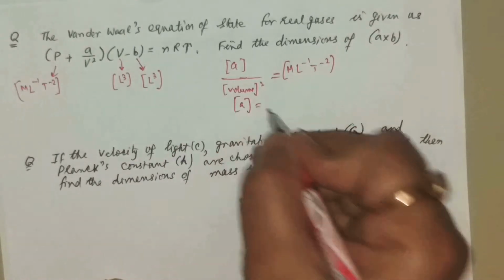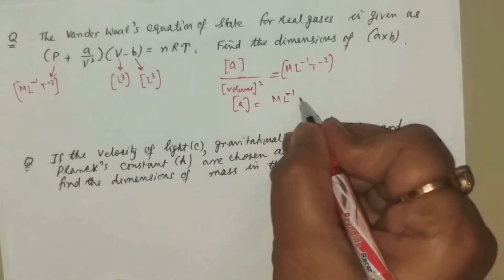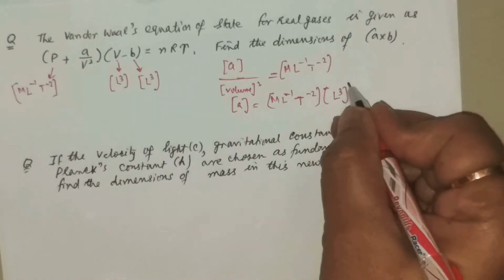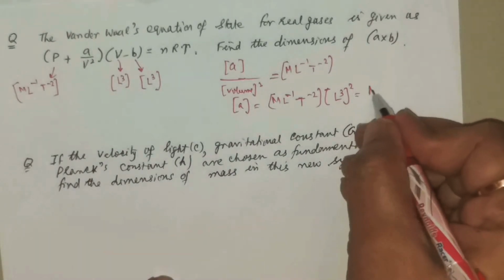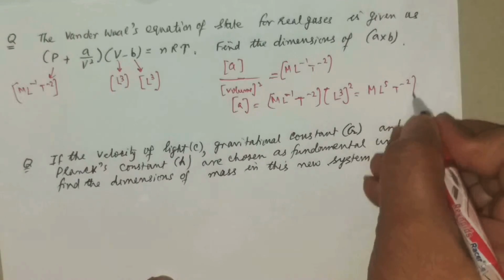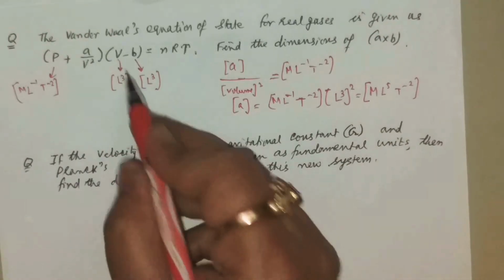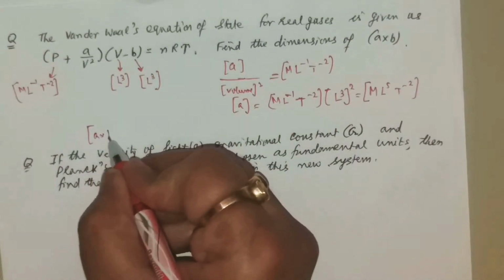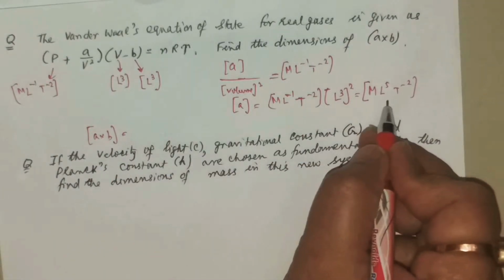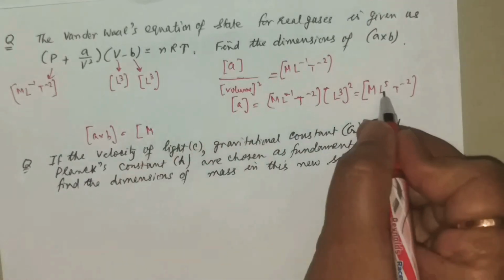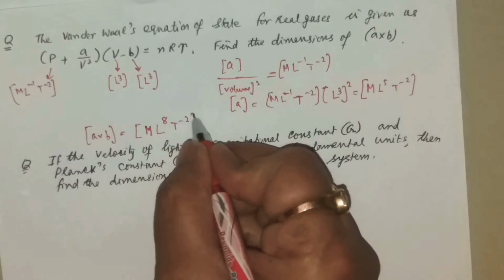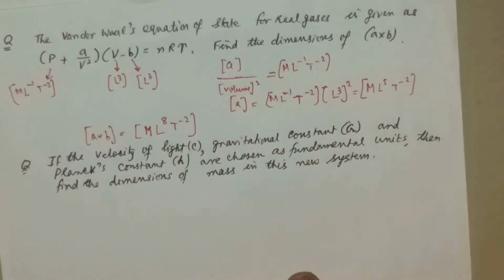So therefore A is equal to M L to the power minus 1 T to the power minus 2 times volume square, and volume is L to the power 3, squared. Now check how much: L to the power 6 minus 1, that is L to the power 5, M, T to the power minus 2. This is A. And what is B? B is L cube. Now A into B will be equal to this multiplied by L to the power 3. So this is M, L to the power 5 plus 3, that is L to the power 8, and T to the power minus 2. This should be the dimension.